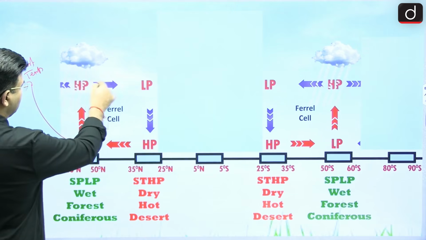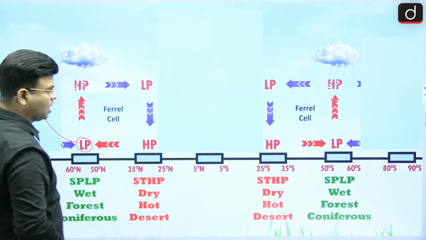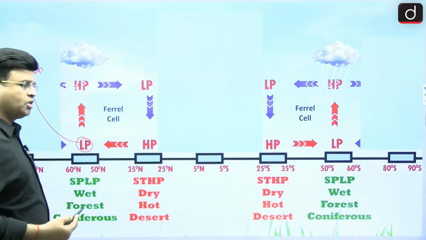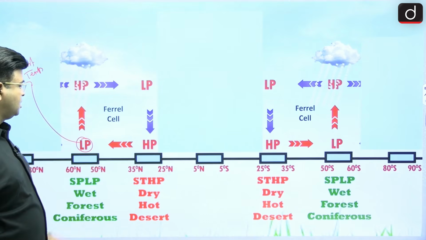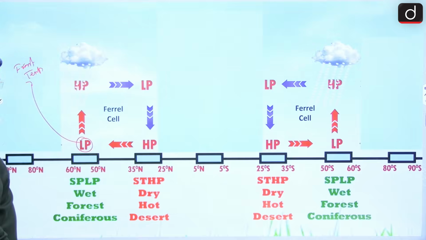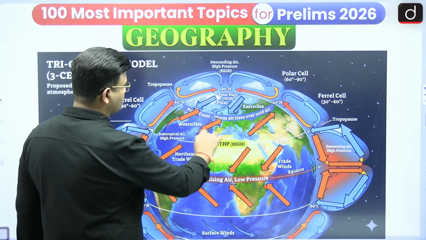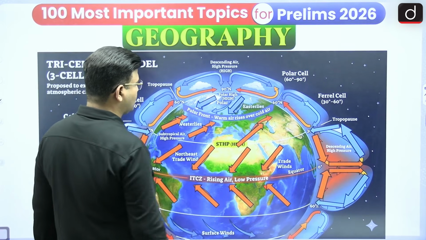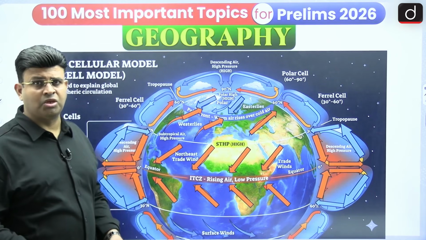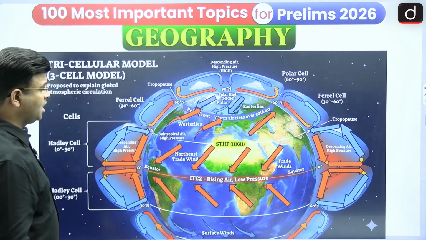It causes heavy rainfall, and then it completes the cell. This is known as the westerlies on the ground. In the same way in the southern hemisphere, from 30 to 60 degree on an average, the westerlies move from west to east, from subtropical high pressure to subpolar low. In this region the front is forming, and because of the front, temperate cyclone formation also comes into existence. In the coming episodes it will be explained also.